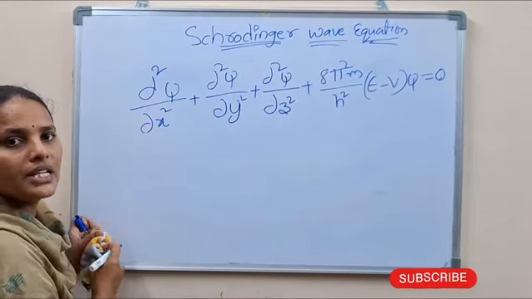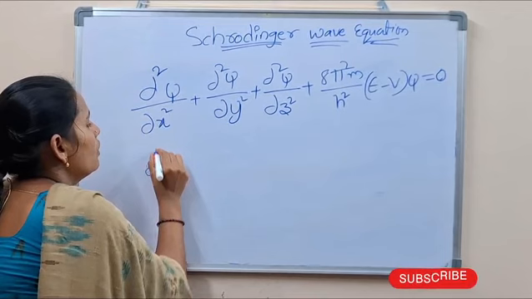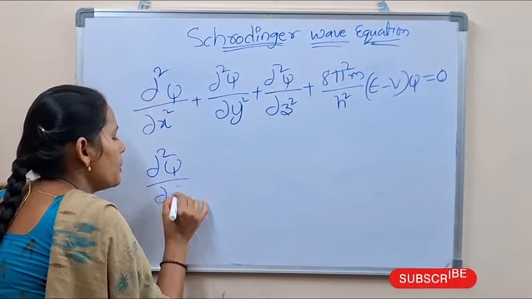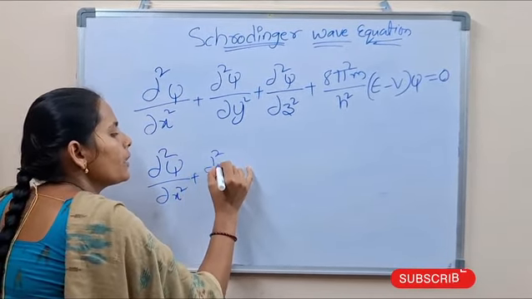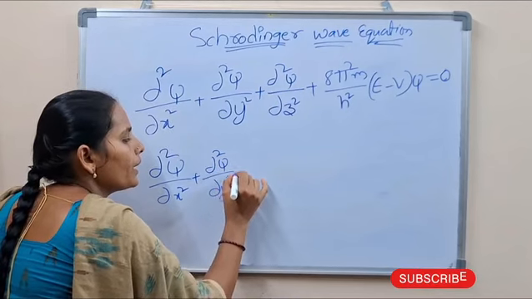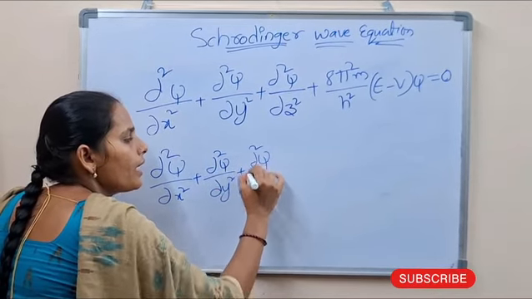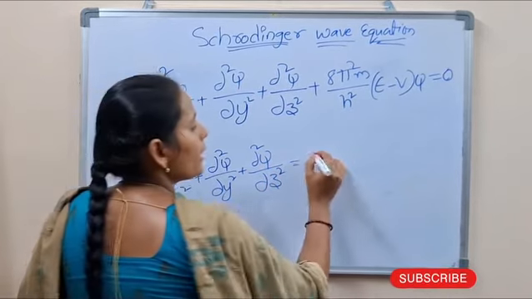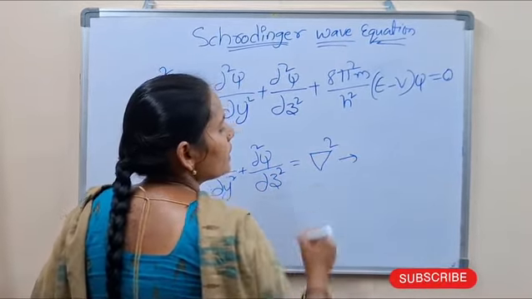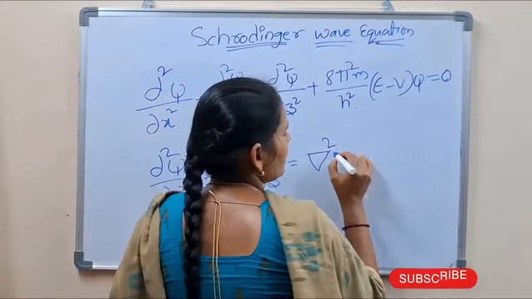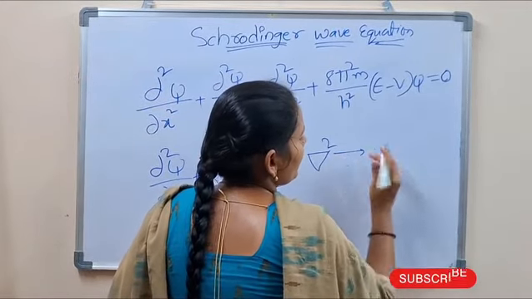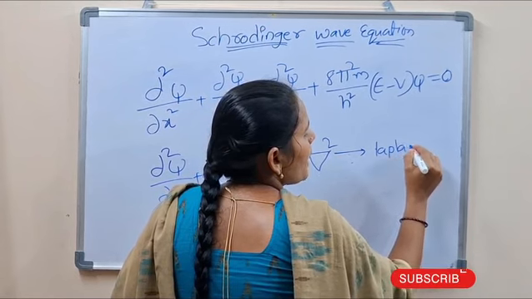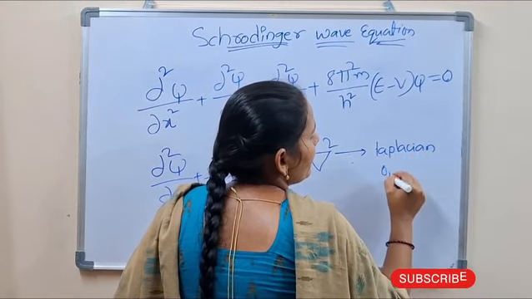From this, dou square psi by dou x square plus dou square psi by dou y square plus dou square psi by dou z square is nothing but the Laplacian operator.